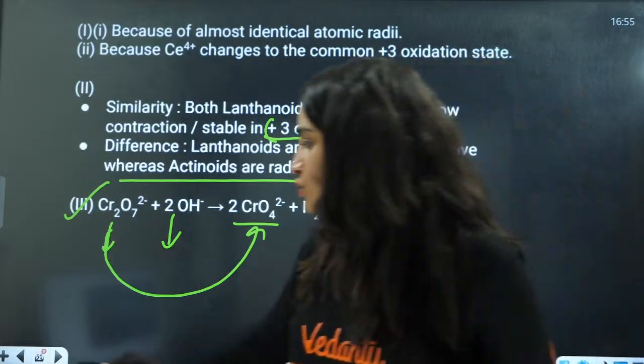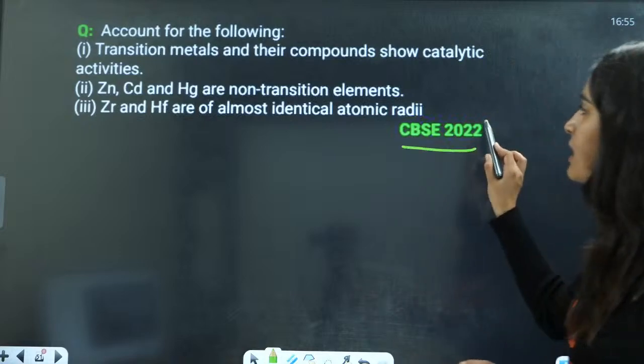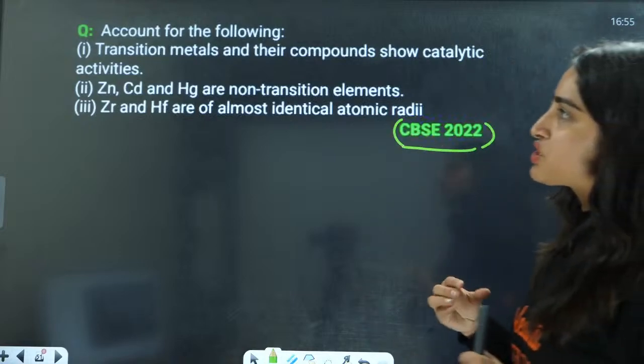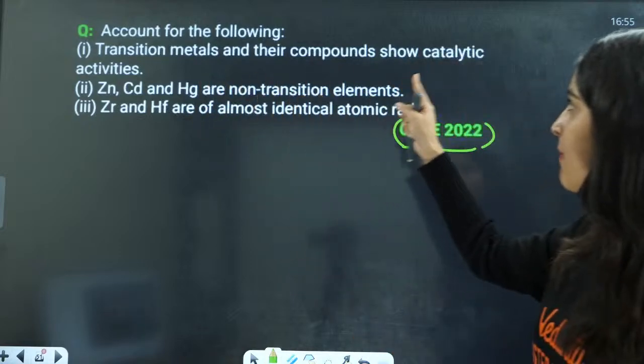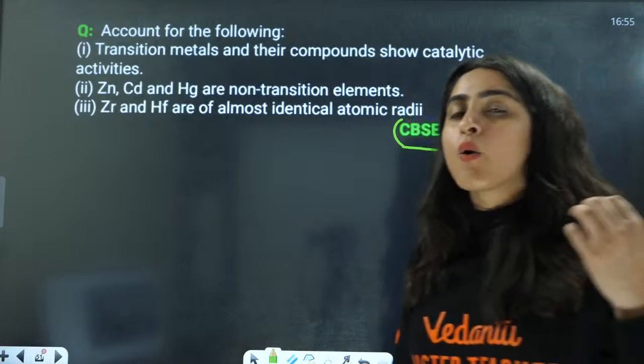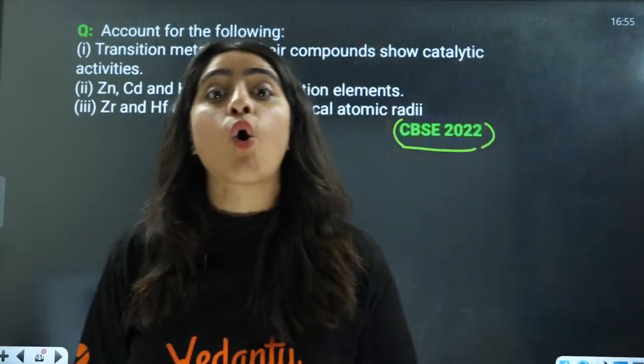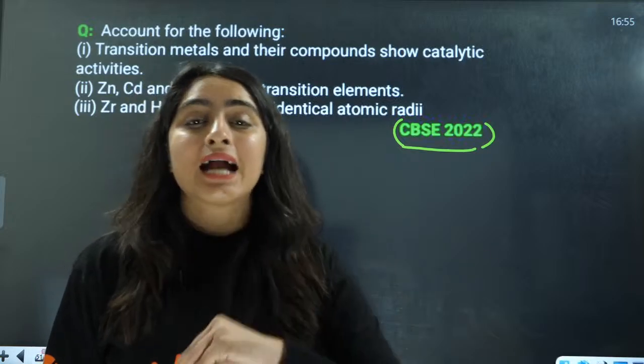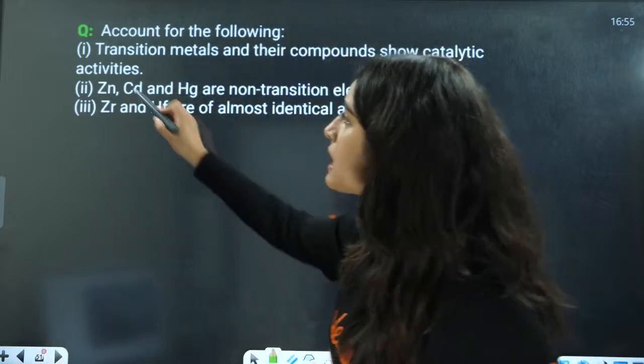Understood this? Next is CBSE 2022 question. Transition metals and their compounds show catalytic activities. Why catalytic activities? Because of variable oxidation state and the ability to form complexes.